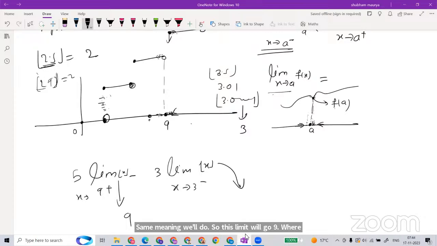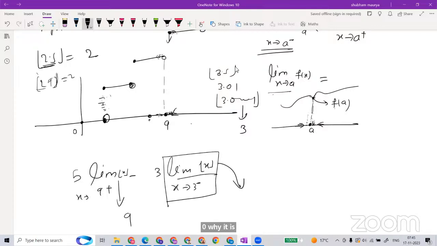Now, 2. Anyone? -2. Why -2? Sir, it's 2. The power is there, no? Why is it minus 2? This means you are approaching 3 from lesser than 3. Which numbers are less than 3? 0, sir. Why is it 0? This number only, I am saying this one. This limit, 2. It's true. So it will go to 2.